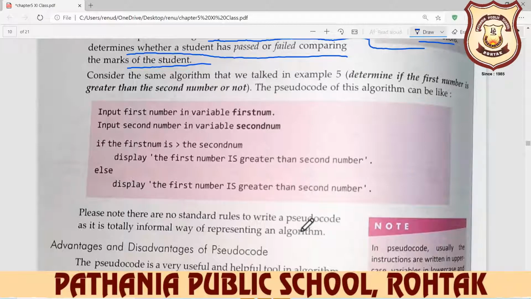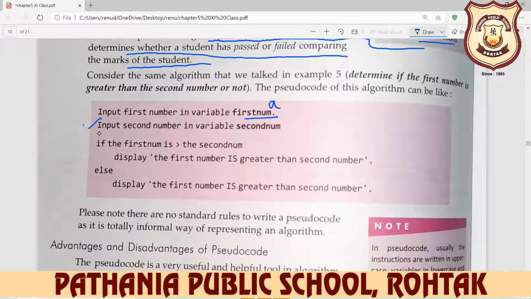Here we take previous example number 5. If A is greater than B, then display A, otherwise display B. So how to write the pseudocode of this? Input first number in variable A. This is the name of the variable. You can write any name here. So we take the previous example, so you write A and B. Otherwise you write first number, second number. You write num1, num2. You write n1, n2. Anything.